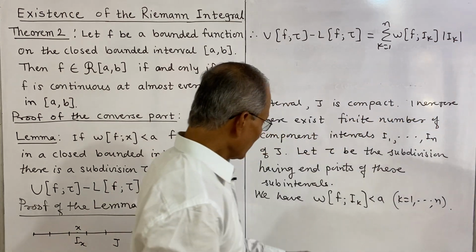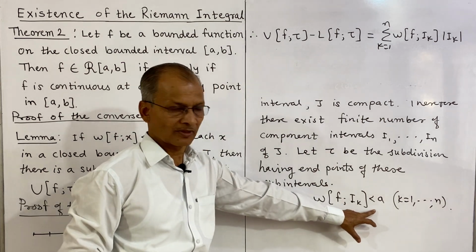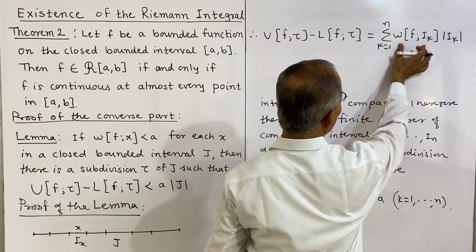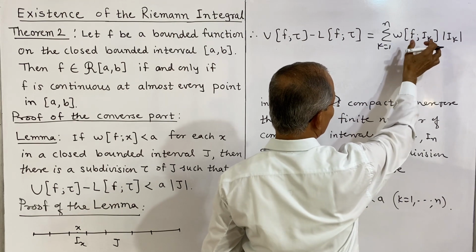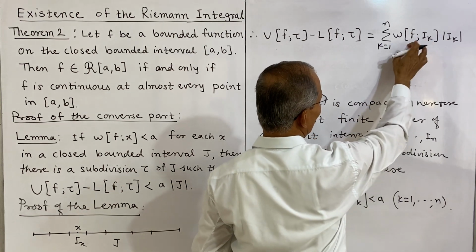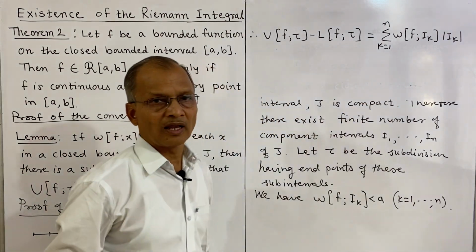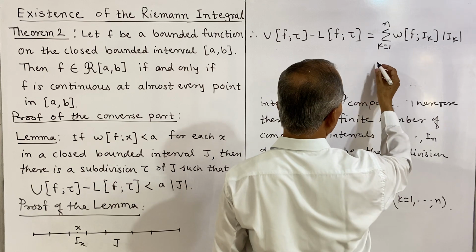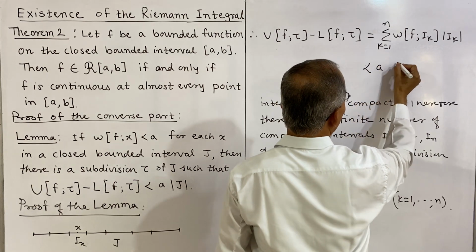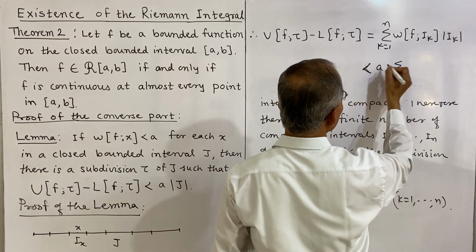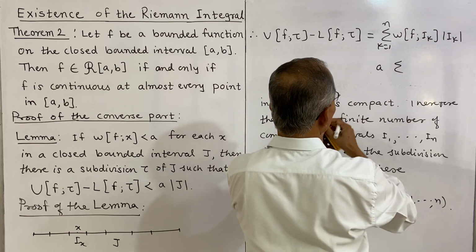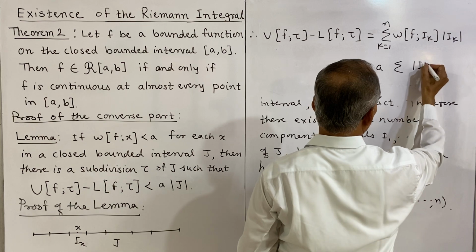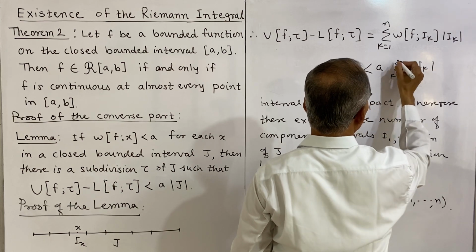Now each oscillation is less than a for k taking values 1 to n. So in this sum, the oscillation of f on I1, on I2, and so on, each is less than a, and therefore we can replace each oscillation by a, and the sum is less than a times the sum of the lengths of Ik, k from 1 to n.